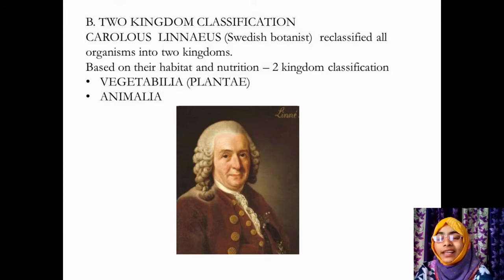This system did not distinguish between eukaryotes and prokaryotes, unicellular and multicellular organisms, and photosynthetic and non-photosynthetic organisms. There are some organisms which neither fall into the plant nor animal kingdom, like lichens. There are a few organisms which have to be classified into various other categories based on their characteristic features. Okay, so coming to the next slide.